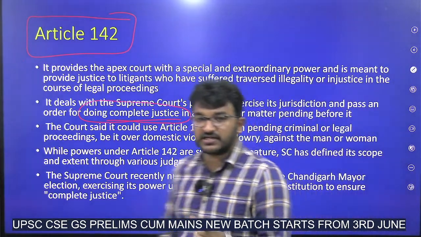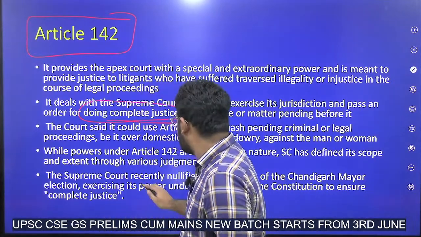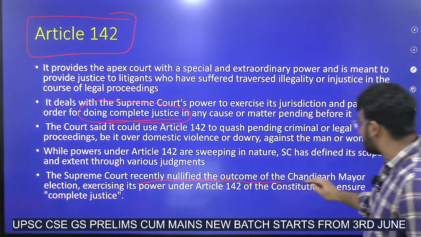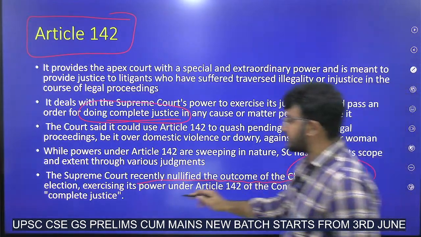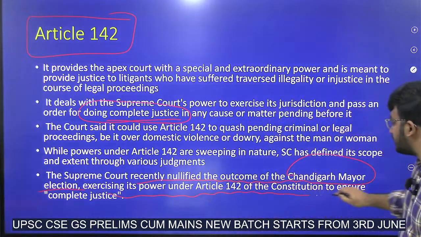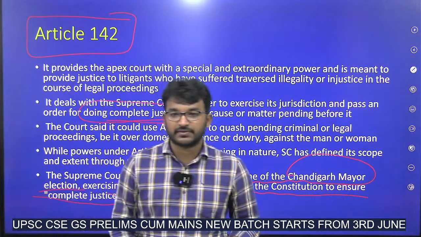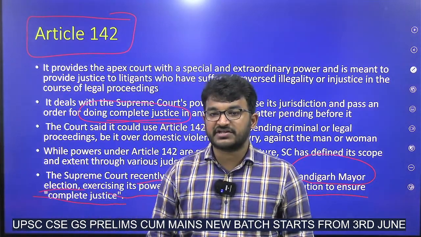And recently, where did the Supreme Court use it in a landmark incident? The Supreme Court recently nullified the outcome of the Chandigarh mayor election, exercising its power under Article 142 of the Constitution to ensure complete justice. What is this Chandigarh mayor issue?